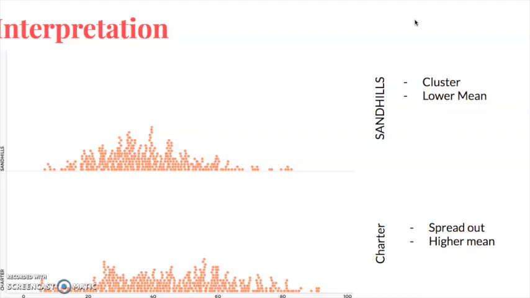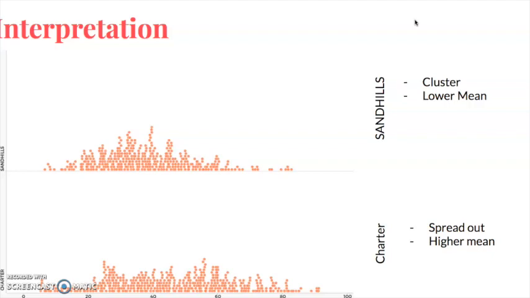So how does the data that we collected help us to answer the question of how the typical percent of children in charter districts that are considered college and career ready compares to those in the Sandhill districts? Okay, so if we look at this graph, we're still comparing the two, charter and Sandhill schools. But as you can see, the Sandhill schools data is in more of a cluster.